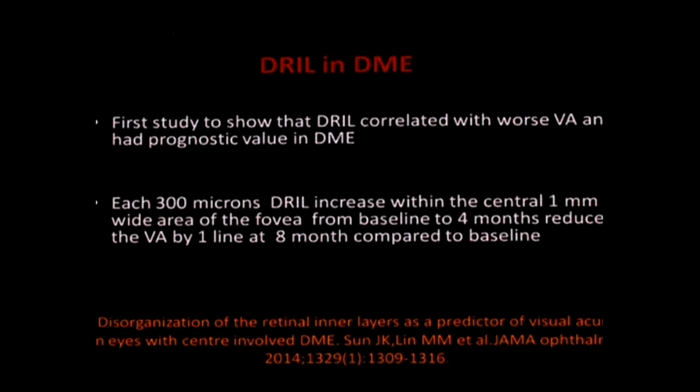When we come to DRIL in DME, the first study which was done correlated it with worse visual acuity and had a prognostic value in DME. And it said that each 300 microns of DRIL increase within the central 1 mm area of the fovea from baseline to 4 months reduced the visual acuity by 1 line at 8 months compared to baseline.